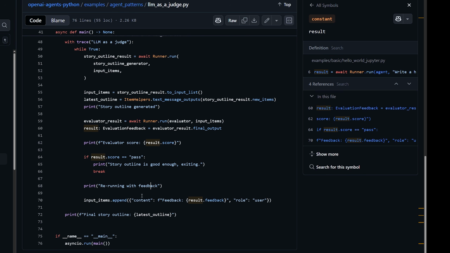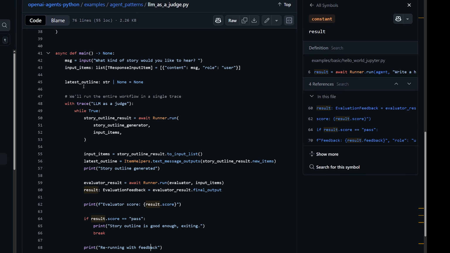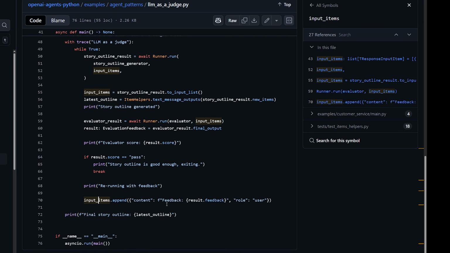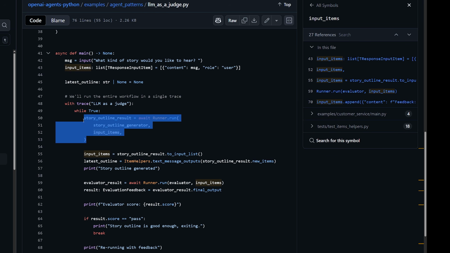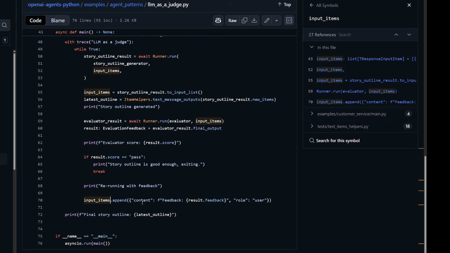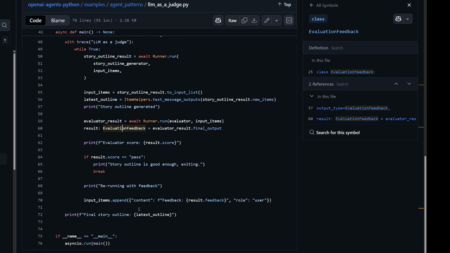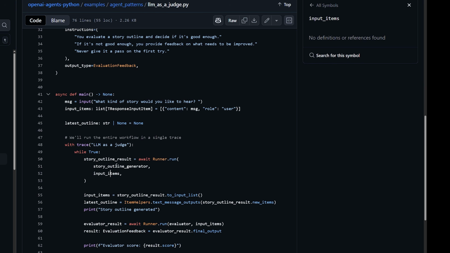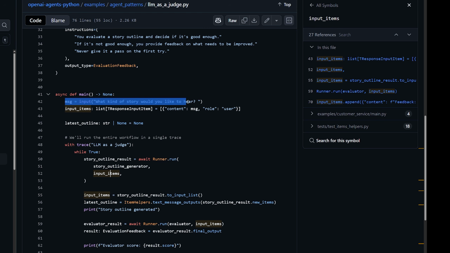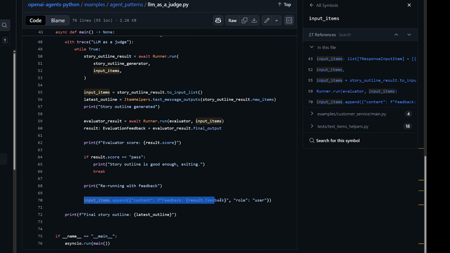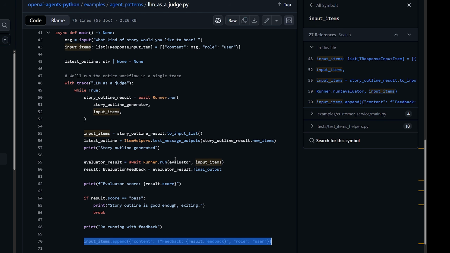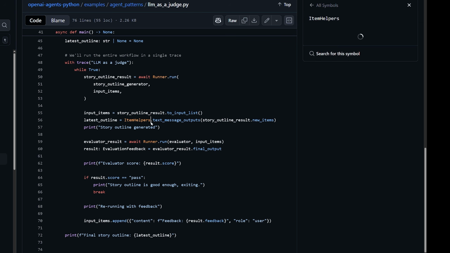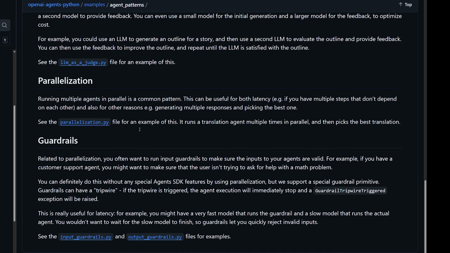you can do. Instead of having it re-invoke the story outline agent in a different way, what it's going to do is actually add on to the conversation history that we're going to feed into the outline generator. So we're going to add a message that says content and then the actual feedback from the evaluator agent. So basically for the next iteration of this loop, we're going to generate an outline again, same as before, except that we're going to have the original story that it wants to create along with the feedback that was generated by the evaluator. And it's just going to repeat that process over and over and over until the evaluator is satisfied. So I hope that wasn't too confusing, but that's pretty much all I'm going to show you.